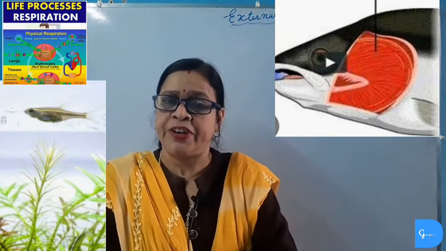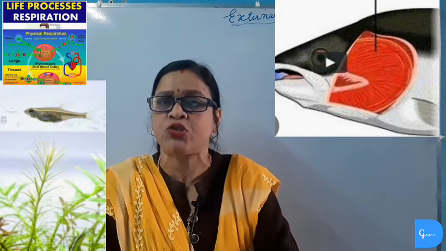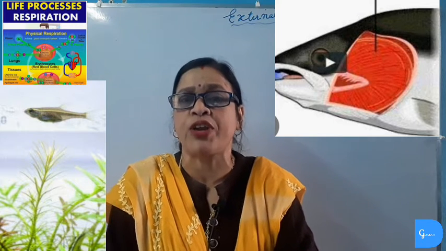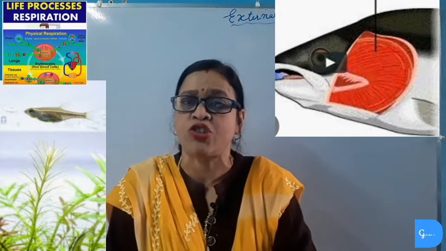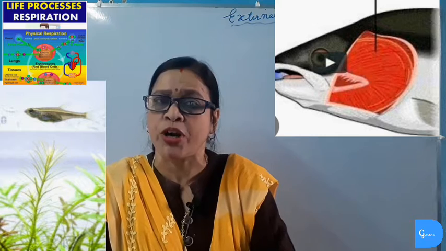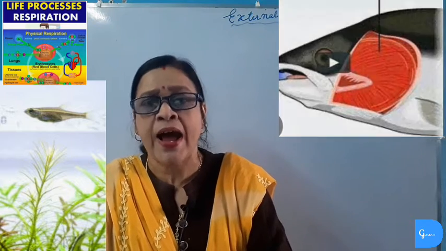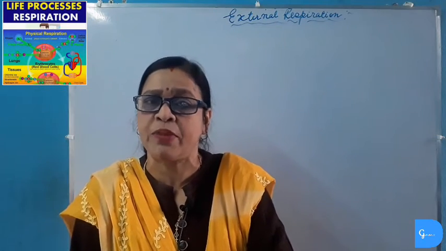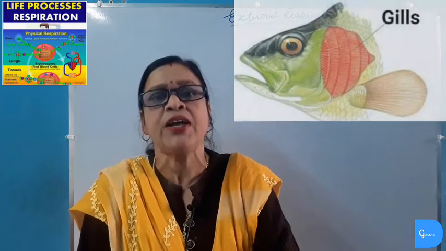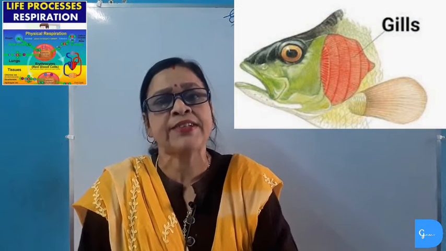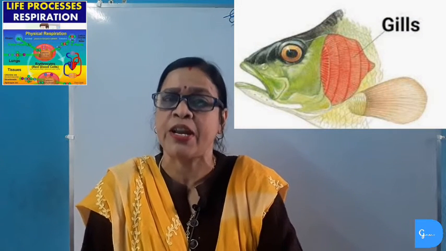So we have seen that respiration in aquatic animals takes place through gills. When water flows through gills, the oxygen which is dissolved in water enters the body through the gill capillaries, and the carbon dioxide is also eliminated into the flowing water through the gills. Thus, gills act as the respiratory organ in aquatic animals.